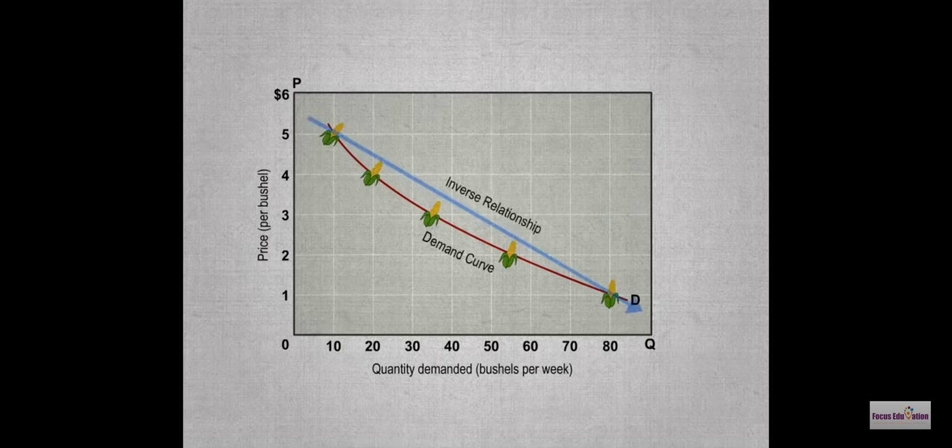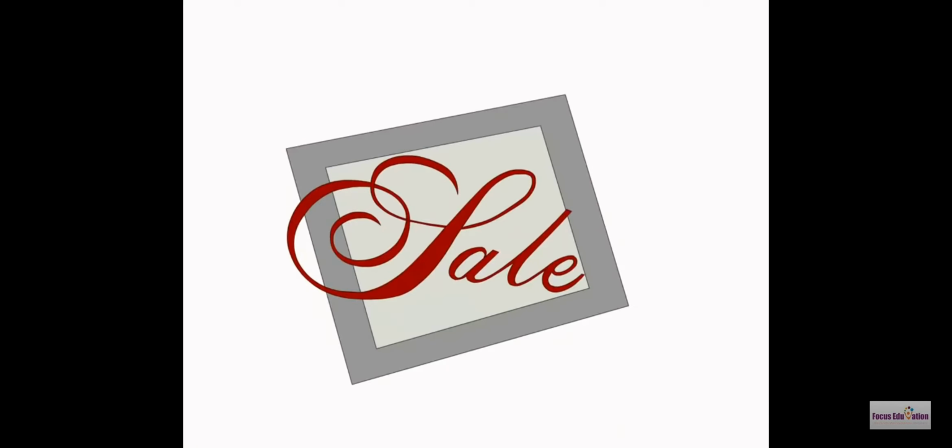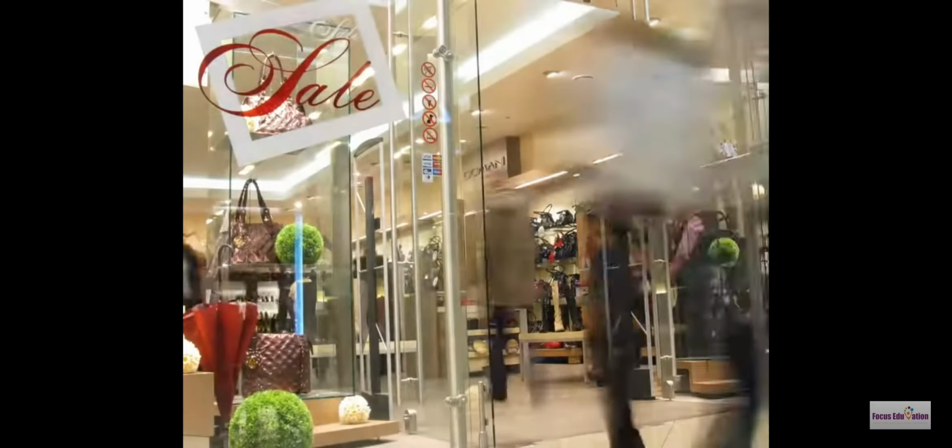Its downward slope reflects an inverse relationship that economists call the law of demand. So, what we understand is that, other things equal, consumers will buy more of a product as its price declines and less of it as its price rises. Having come to this conclusion, we must now ask ourselves another question. Why is there an inverse relationship between price and quantity demanded?